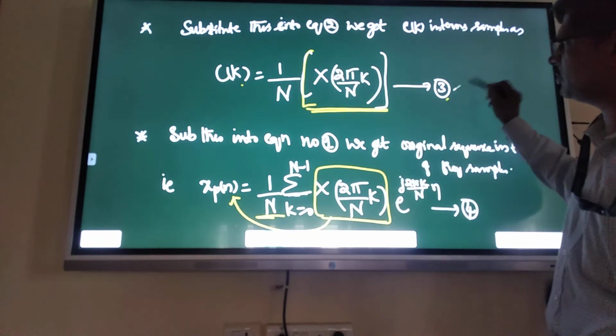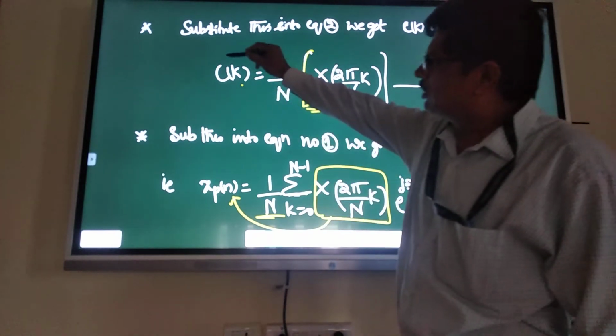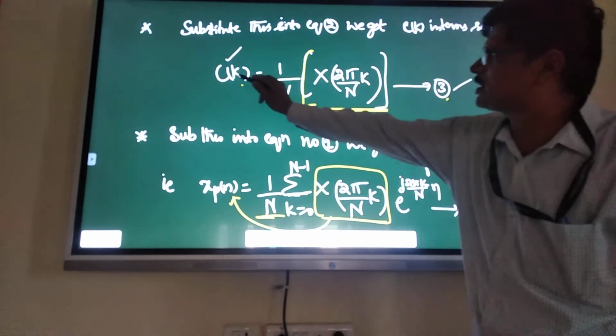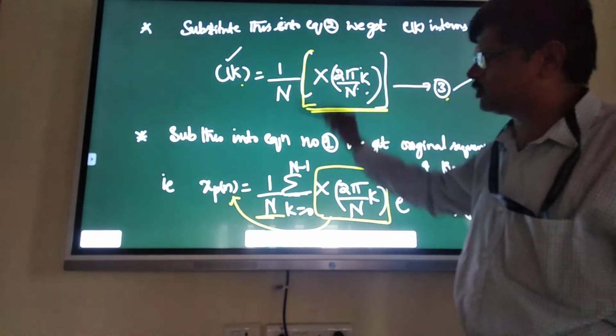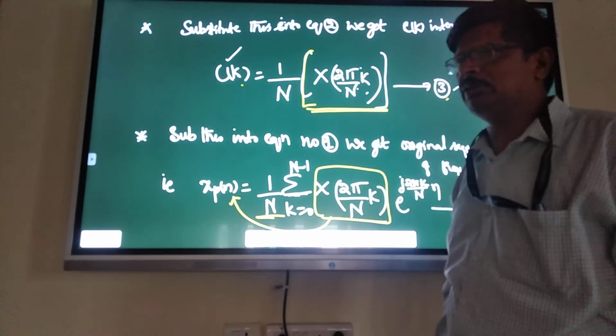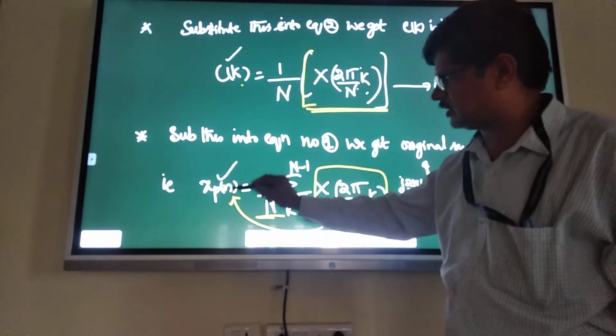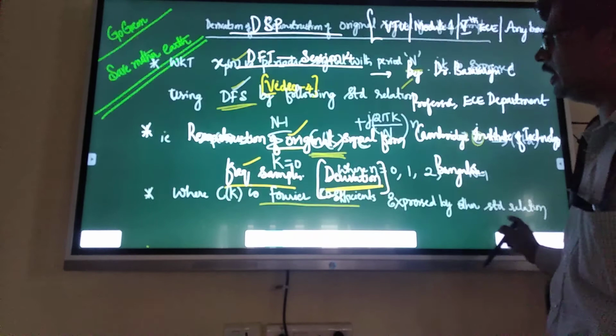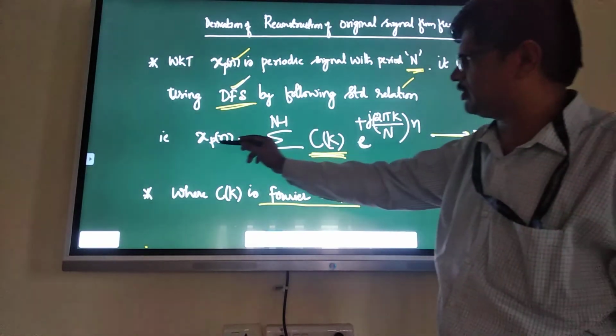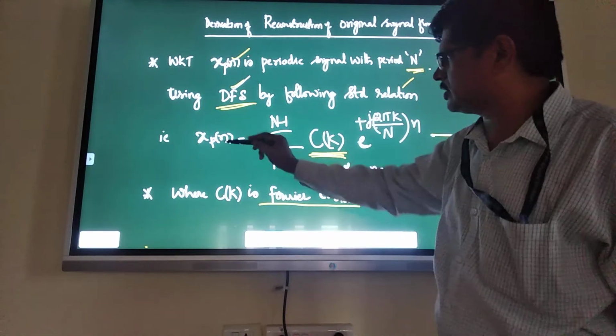Call this equation number 3. That means your Fourier coefficients are expressed in terms of frequency samples. This is what I need. Let me substitute this into the main equation number 1. Periodic, what is it? Original signal we are getting, using this equation now. Original sequence xp of n reconstruction.